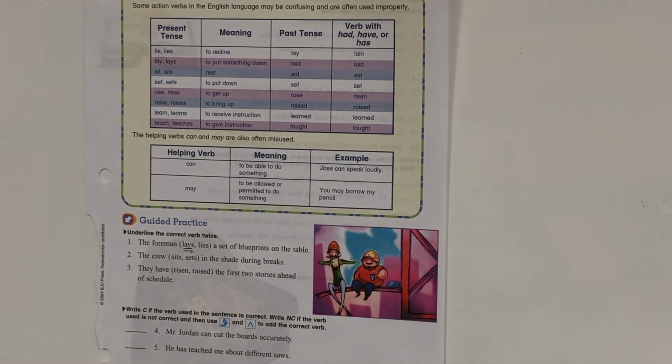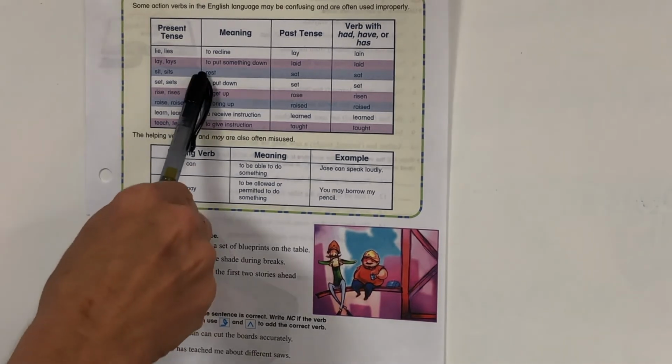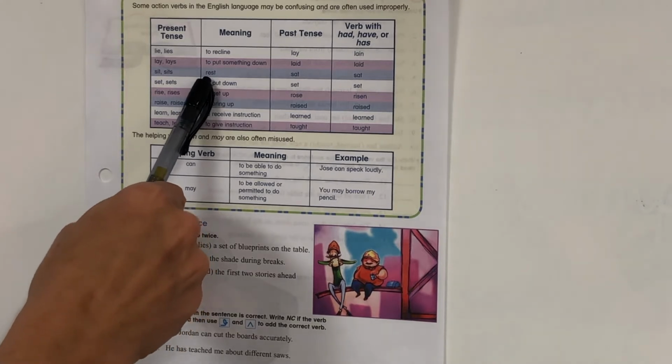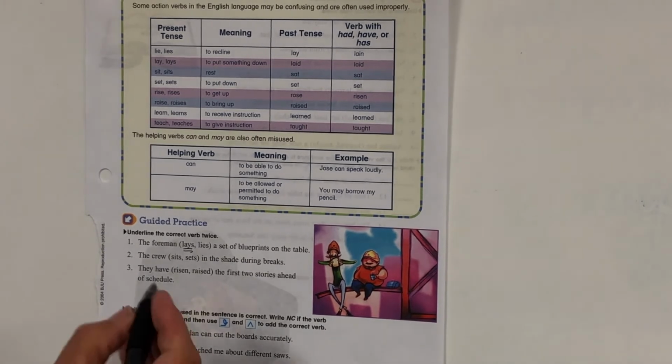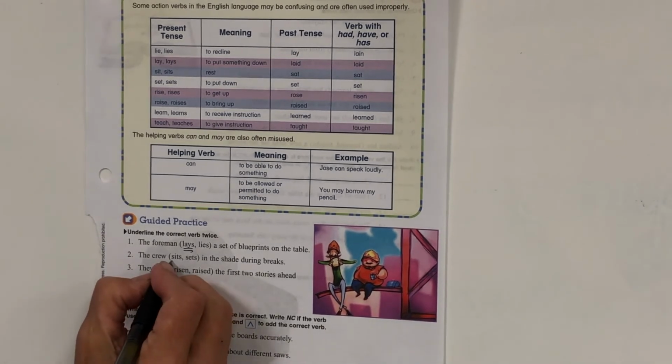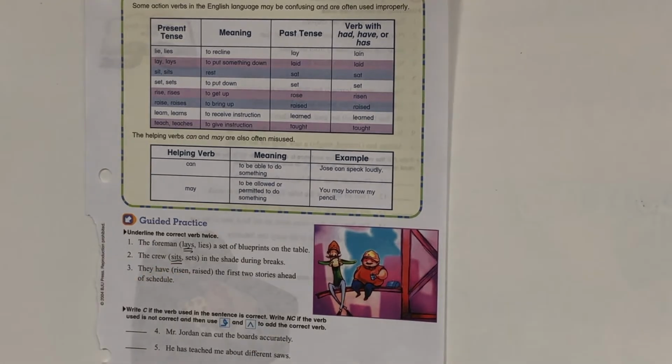Okay, the second one. The crew sits or sets in the shade during breaks. So let's go up here: sit means rest, or sets means to put down. So the correct word would be sits, and you would underline that twice.